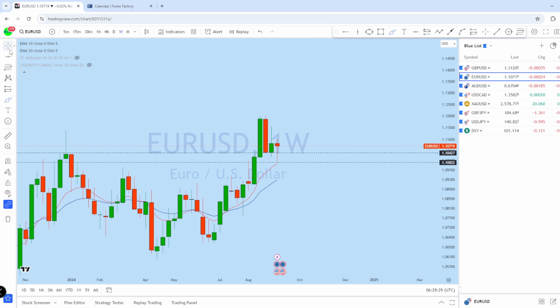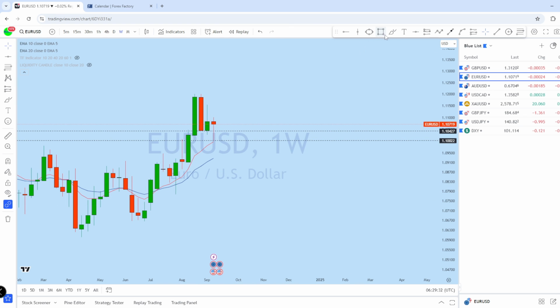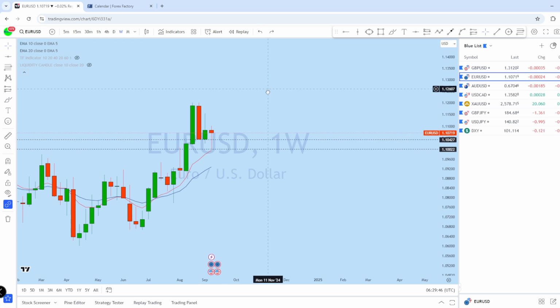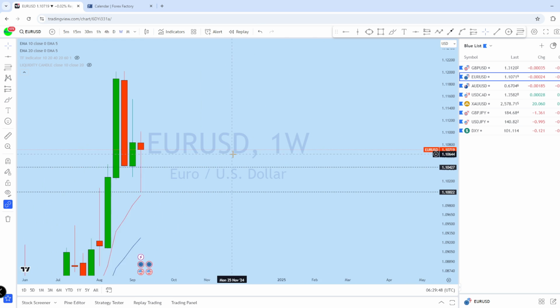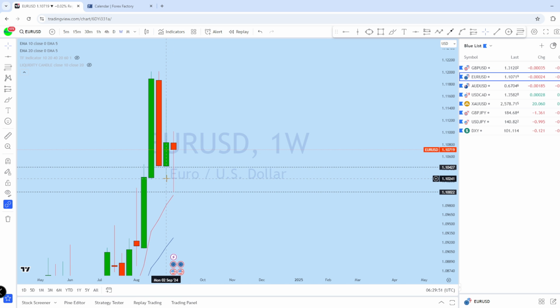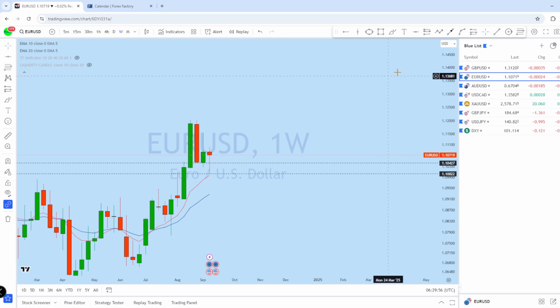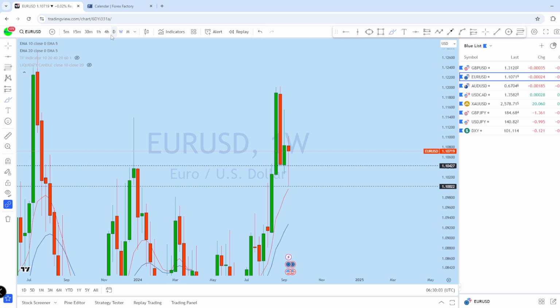Dropping down to the weekly chart, we can see that euro dollar from the weekly is showing a very strong uptrending market structure. There is a bounce, a pullback, and we have seen another bounce, a deeper pullback. Now what we can see here is the weekly doji formation on euro dollar. With that weekly doji, the market has broken this previous weekly low, formed this long wick doji, and with that long wick doji, what we can expect on euro dollar is for the market to retest and then to continue to the upside to create a new higher high.